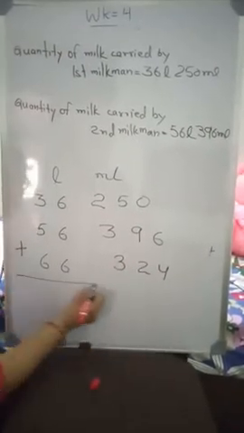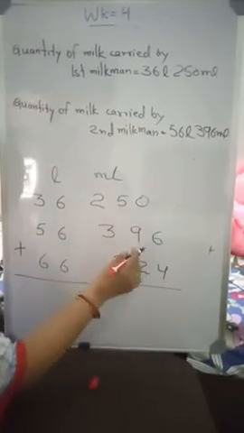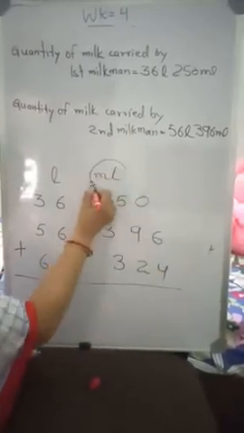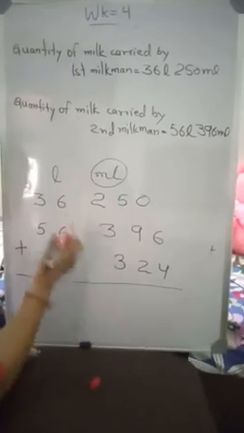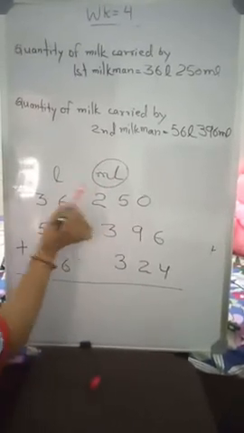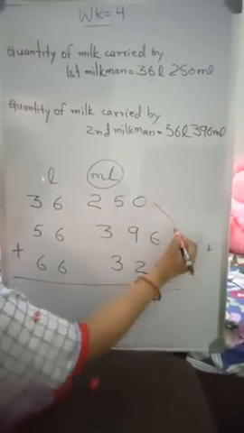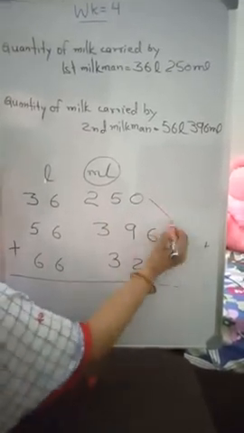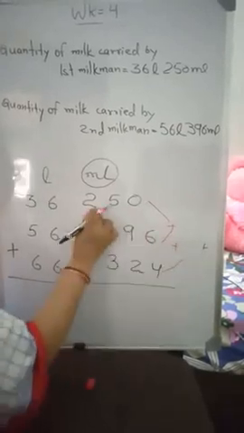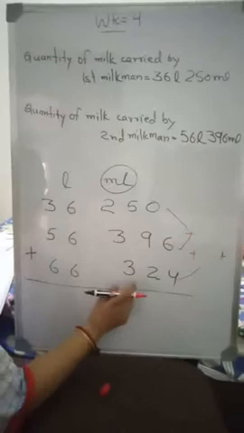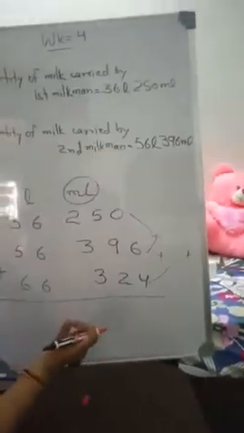Now do the addition. Firstly, we will add on the right side, the smallest unit. Here milliliter is smaller than liter. So I will start from the right side. You have to add 250 milliliter plus 396 milliliter plus 324 milliliter.